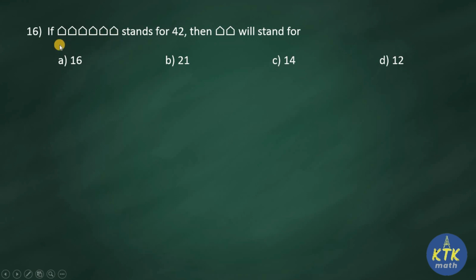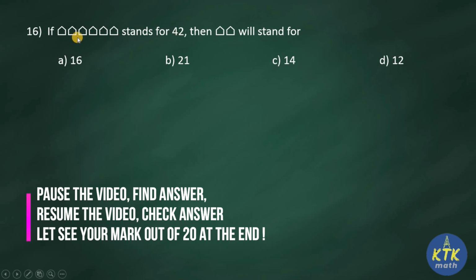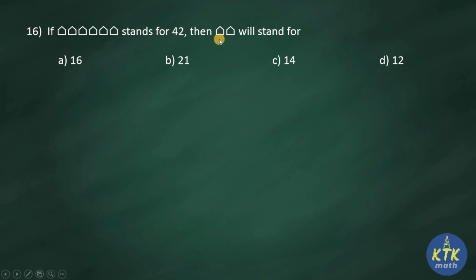6 symbols stands for 42. So 6 symbols stands for 42 means what about one symbol? It's just a divide. 6 symbols stands for 42, then one symbol will be 7. Very good. So one symbol 7 means what about 2 symbols? It's nothing but 14. It's a very easy one.